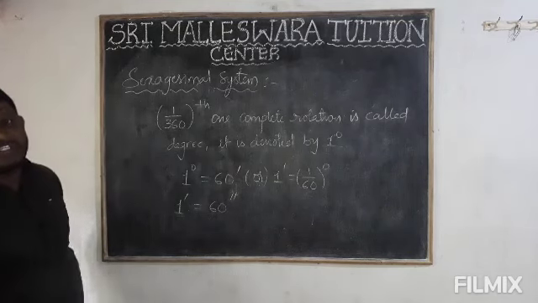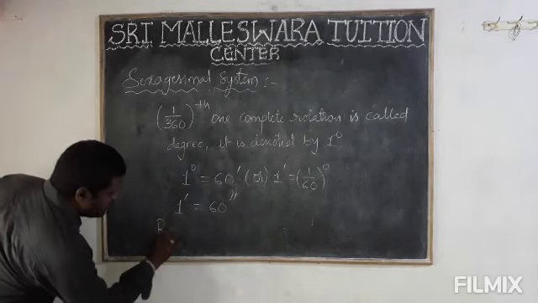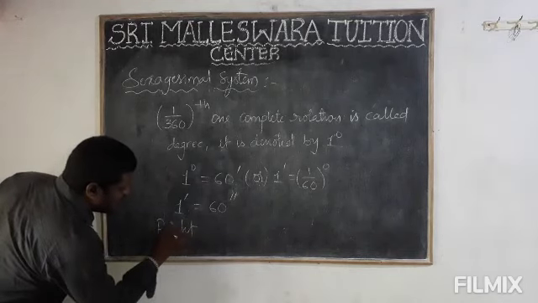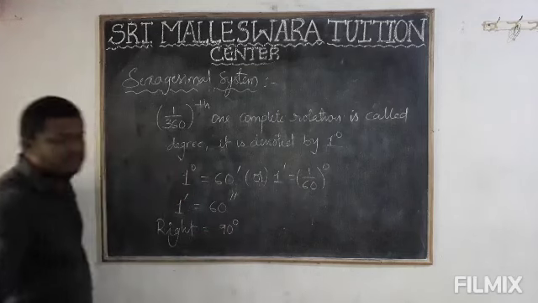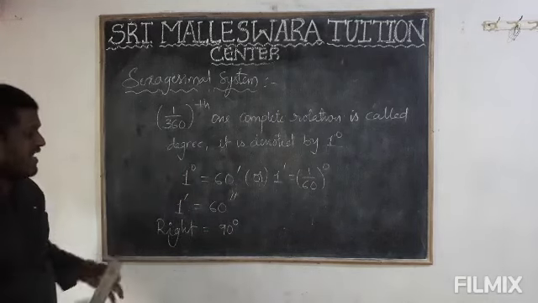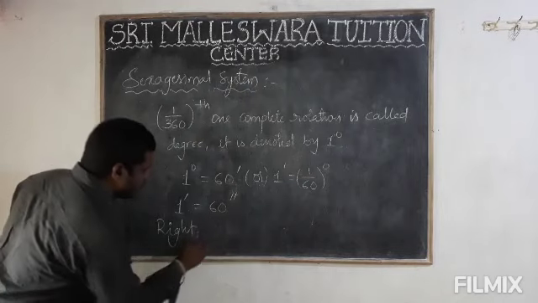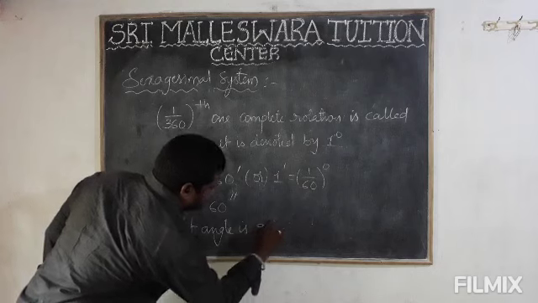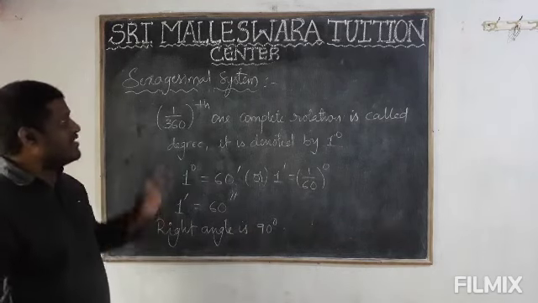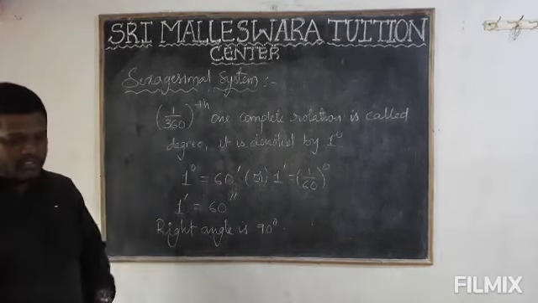In the sexagesimal system, the right angle is 90 degrees. I hope you understand what the sexagesimal system is.